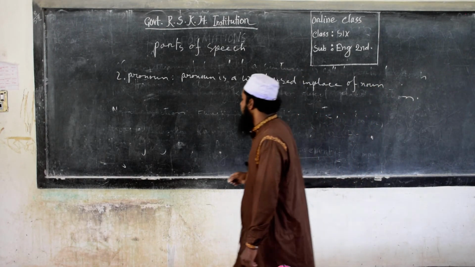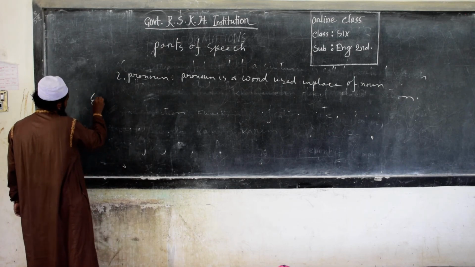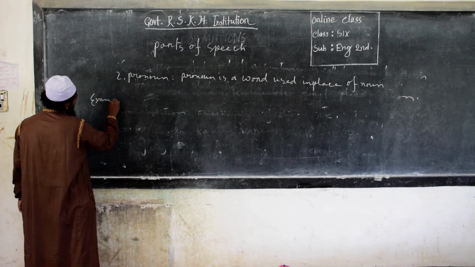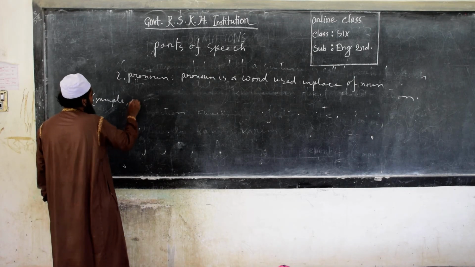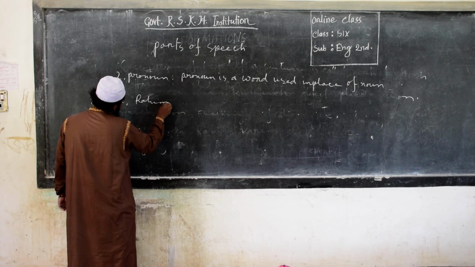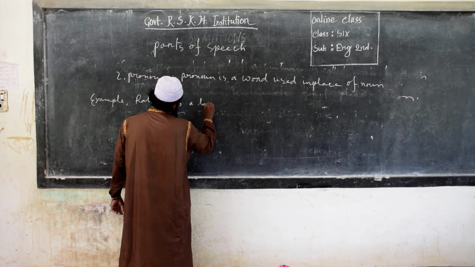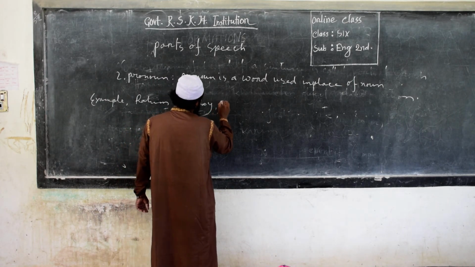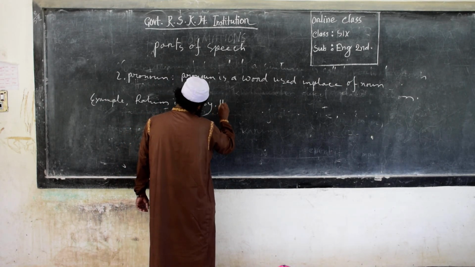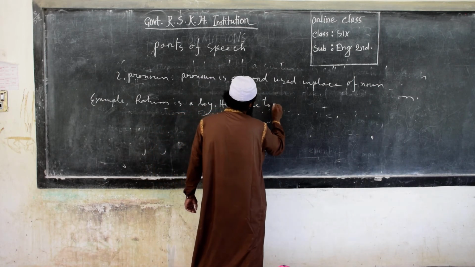For example, Rohim is a boy. He came to me.